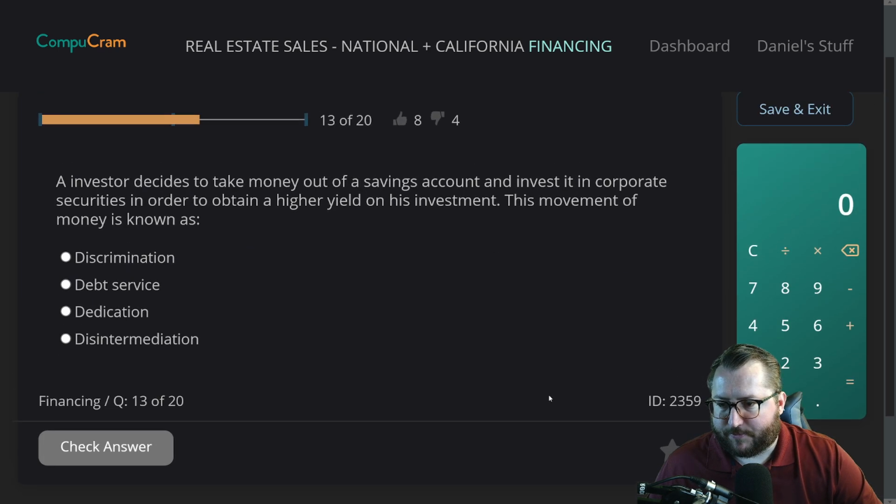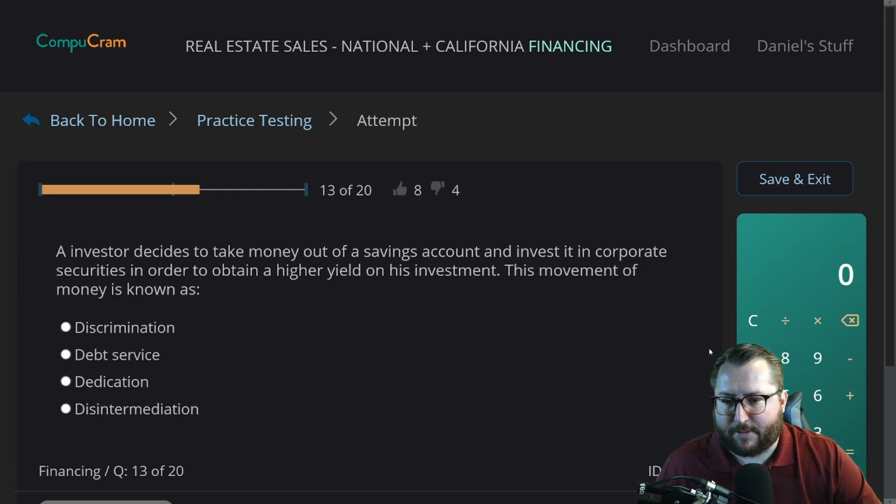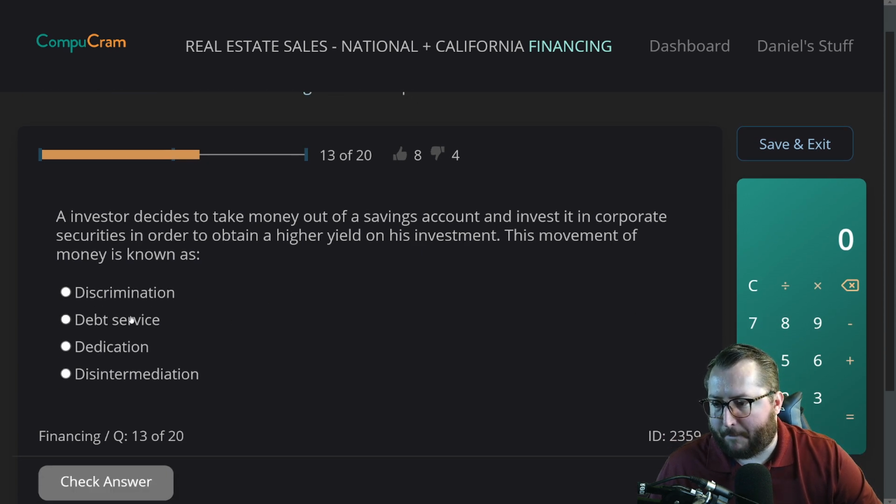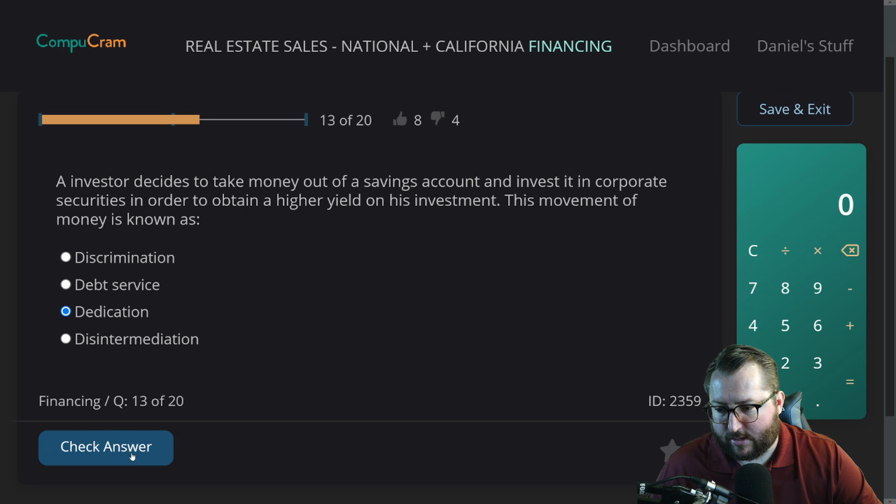Next question. Question 13, an investor decides to take money out of a savings account and invest it in corporate securities in order to obtain a higher yield on his investment. This movement of money is known as A, discrimination, B, debt service, C, dedication, D, disintermediation. Takes money out of a savings account and invests it in corporate securities. It's not debt. Dedication sounds like actually something. You're dedicating the money from your savings to corporate securities. I think that sounds right.